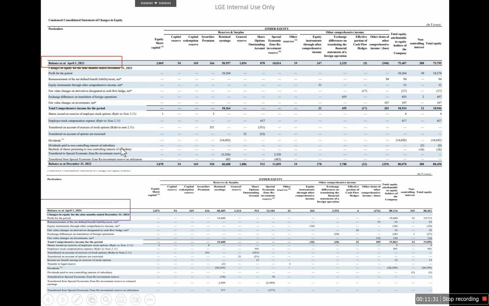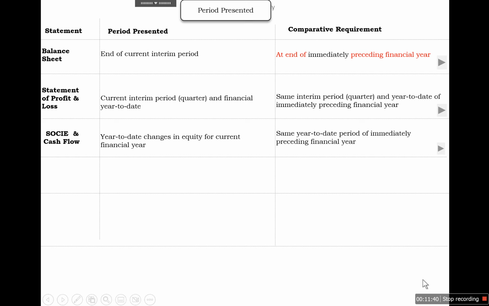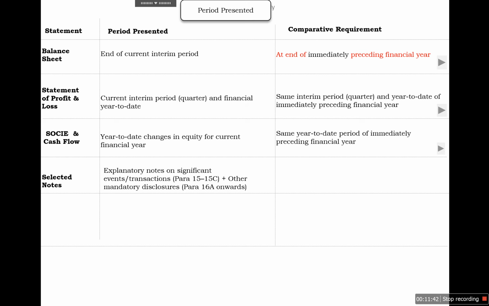This is the SOKI and this is the cash flow for 9 months, 24 and 23. And in case of notes, we need to provide the explanatory notes on the significant events as we have discussed earlier. And there is no compulsory requirement for providing the comparative figures, but where it is required for the better understanding of the users, we need to provide it.